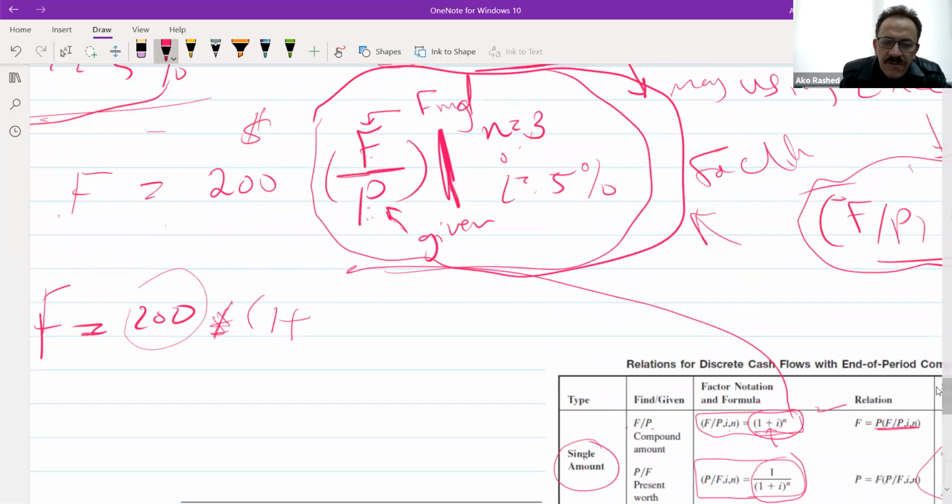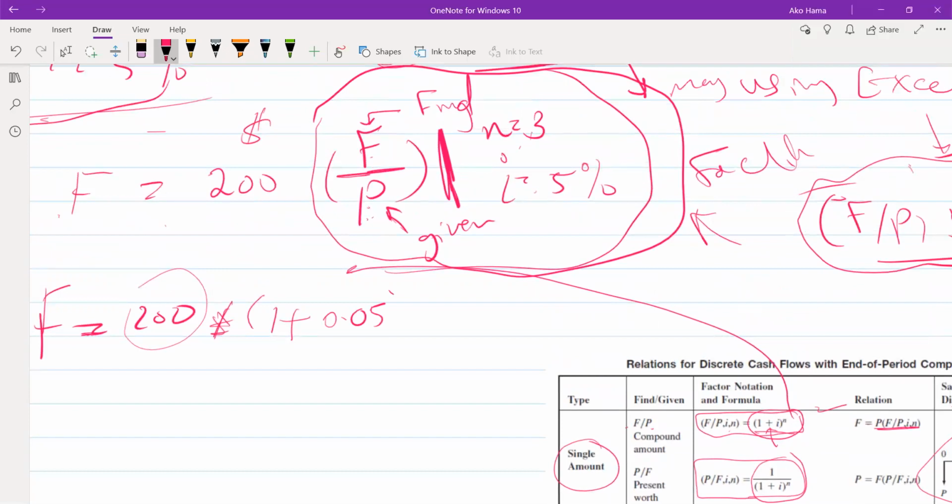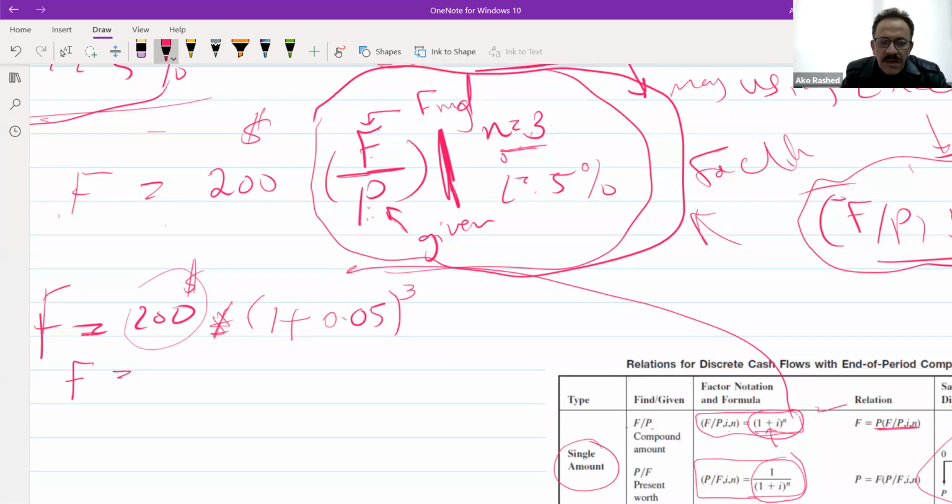How should I write 5%? 0.05, and power, I am investing my $200 for 3 periods, for 3 years. So n equals 3.